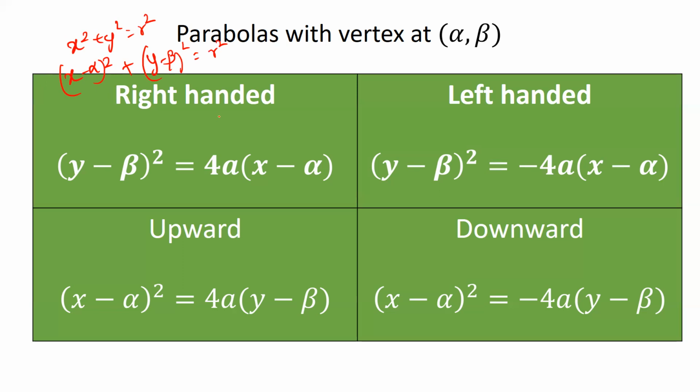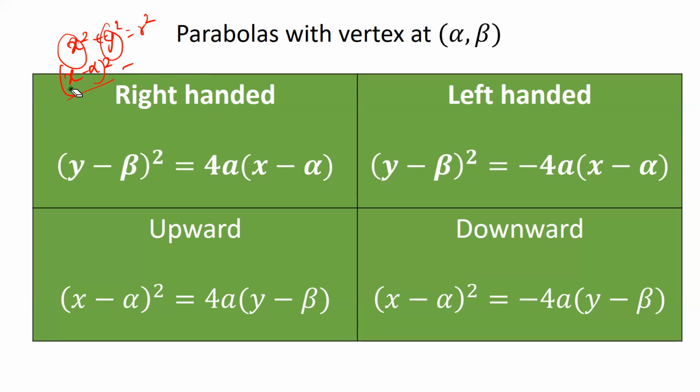So always remember, guys, whenever you shift the origin of some curve to somewhere else alpha comma beta, then all you need to do is replace x by x minus alpha and y by y minus beta. In almost all the cases, this will help you.